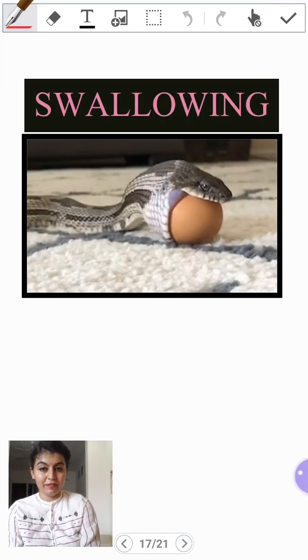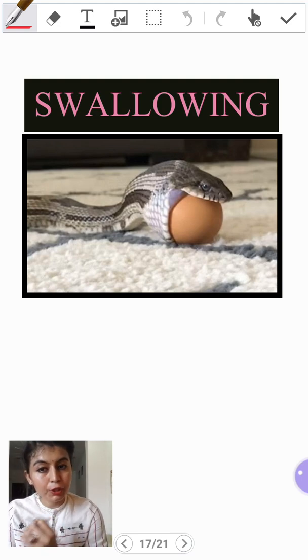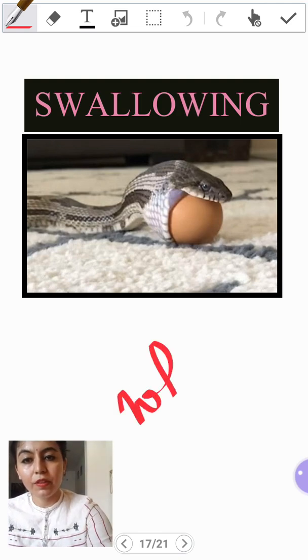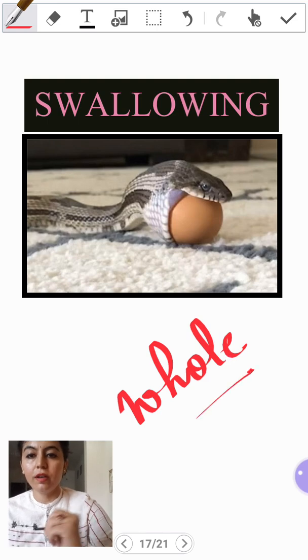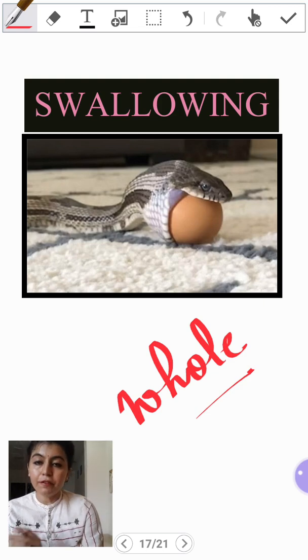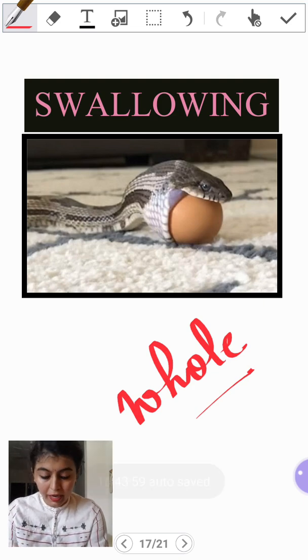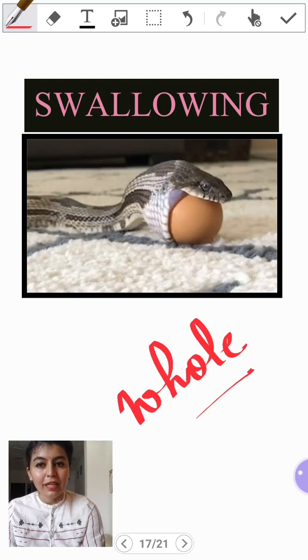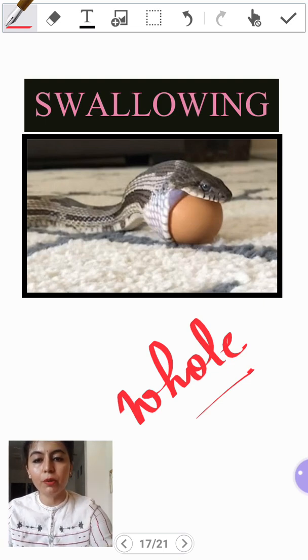Then we have swallowing. We also swallow our food after chewing. But there are certain animals that don't chew their food. They swallow their food whole. You can see the picture of a snake here. It is swallowing an egg. There are a few more animals like the crocodile. Crocodile first kills its prey and then swallows it. Then frog, lizard. They don't usually chew their food. They swallow it whole.